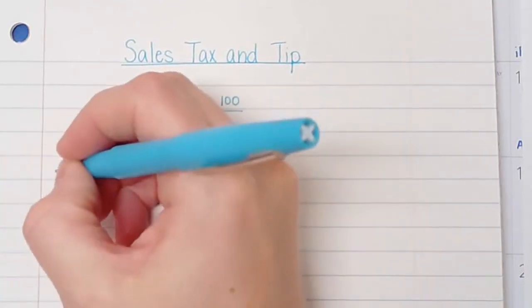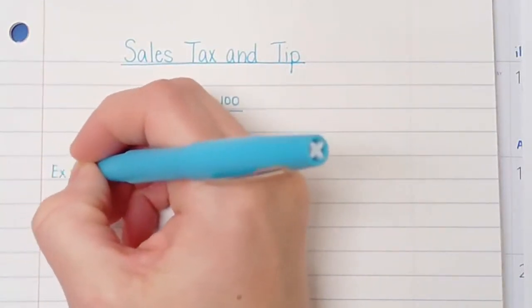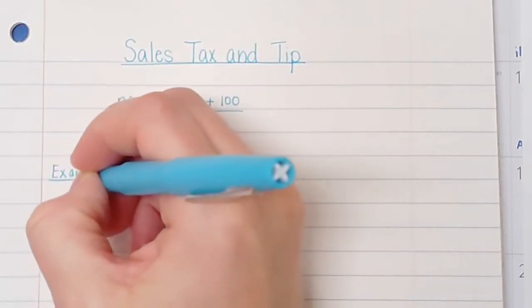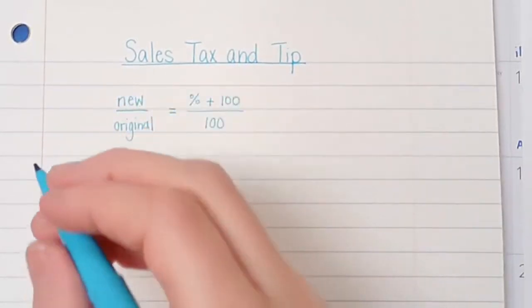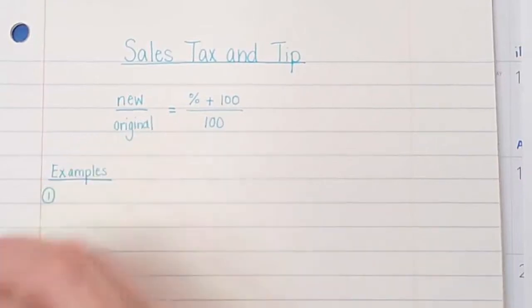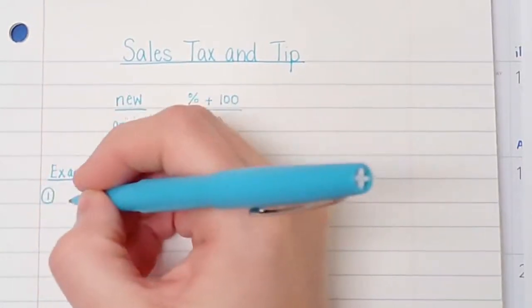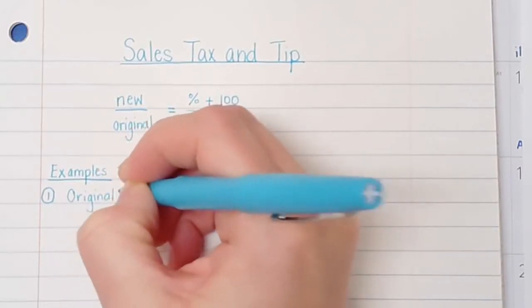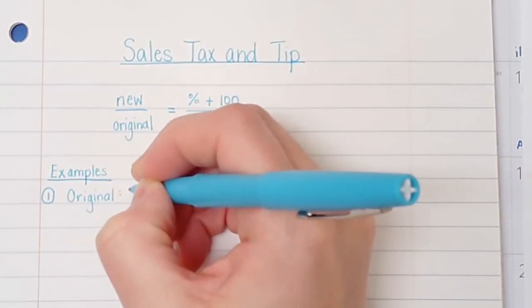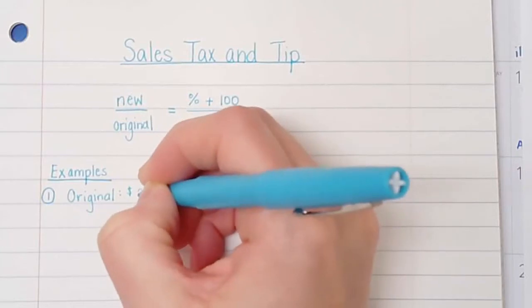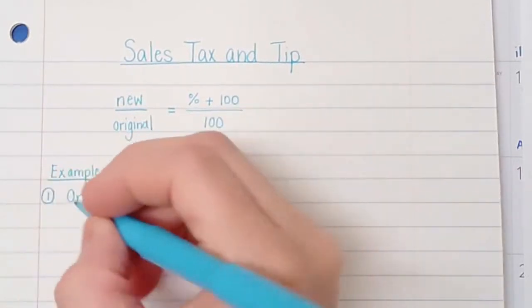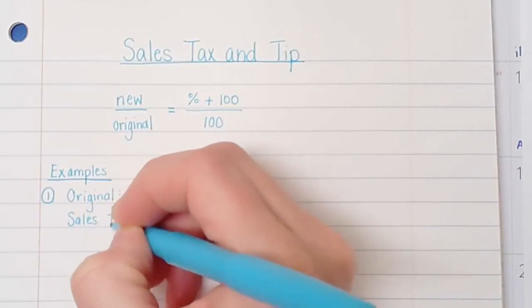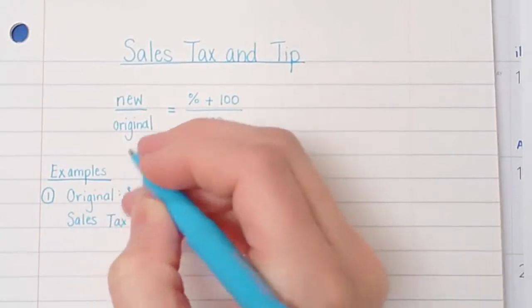All right. So let's say that your original amount is $3, and let's say your sales tax is 7%.